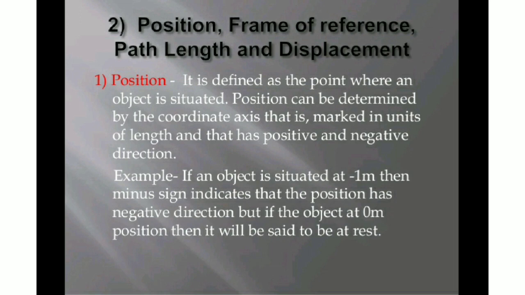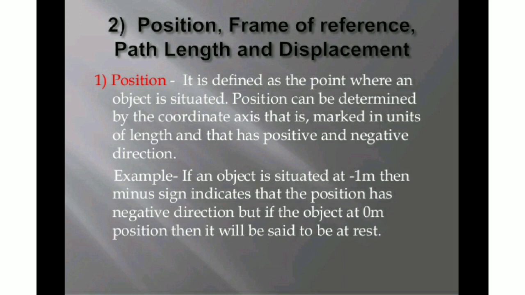Okay, position can be determined by the coordinate axis, and that can be marked in units of length that has a positive or negative sign. You understand this position basically. Position matters, you know. Why does it matter? For example, I will take the example of a school.